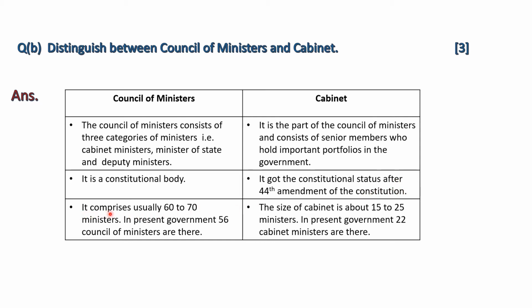The Council of Ministers comprises usually 60 to 70 ministers. In present government, 56 Council of Ministers are there. The size of cabinet is about 15 to 25 ministers. In present government, 22 cabinet ministers are there.